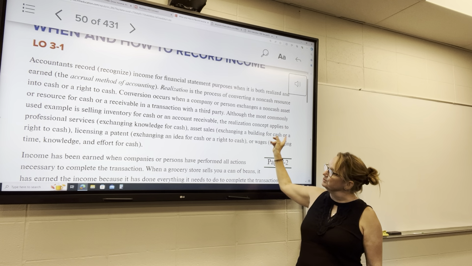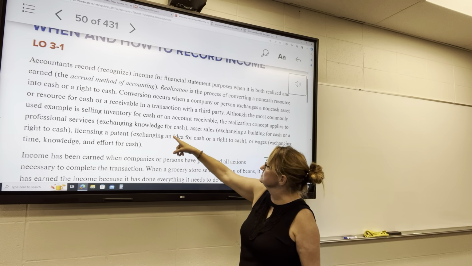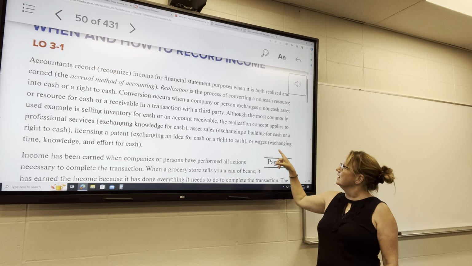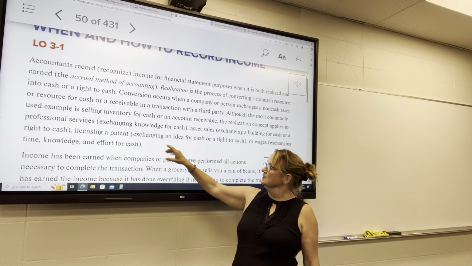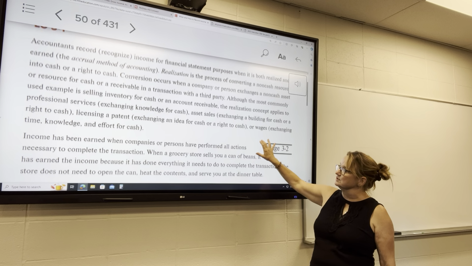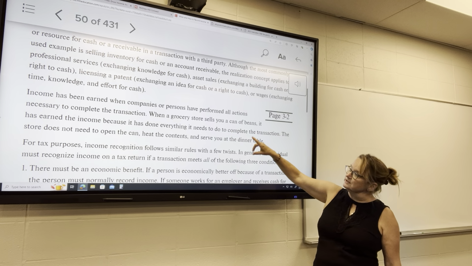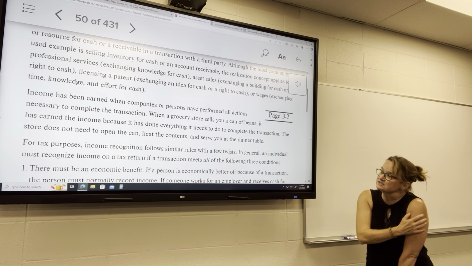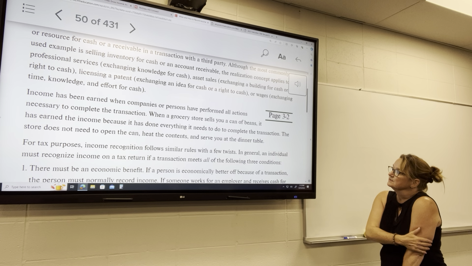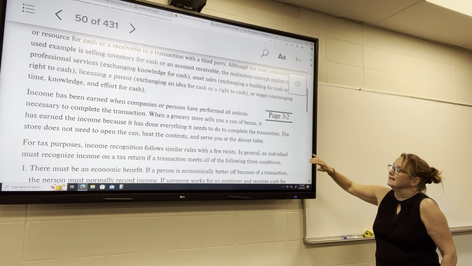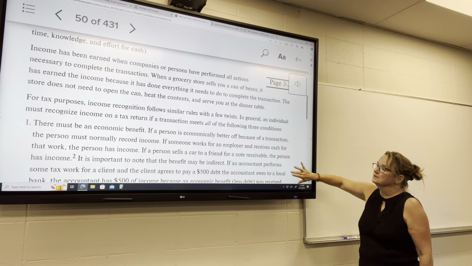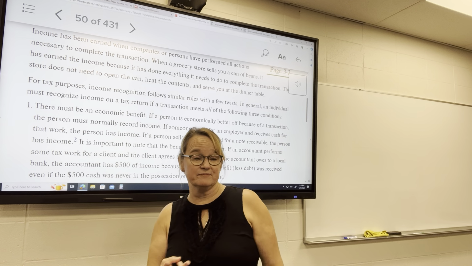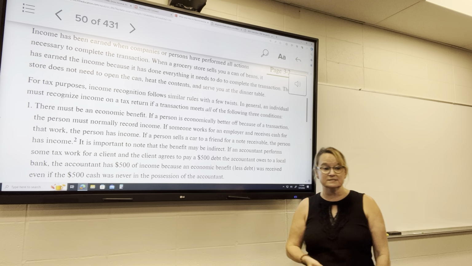That realization applies also to professional services, so you're exchanging knowledge for cash, asset sales, exchanging a building for cash or a right to cash, licensing a patent, and so on. So in financial accounting, income is earned when the company or person has performed all actions necessary to complete the transaction. For tax purposes, however, our income recognition rules are a little bit different. There are three things that have to happen in order for it to be recognized as income.